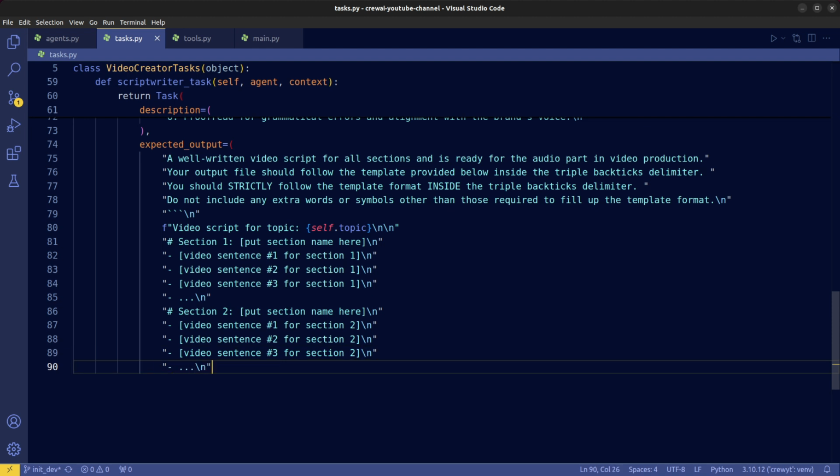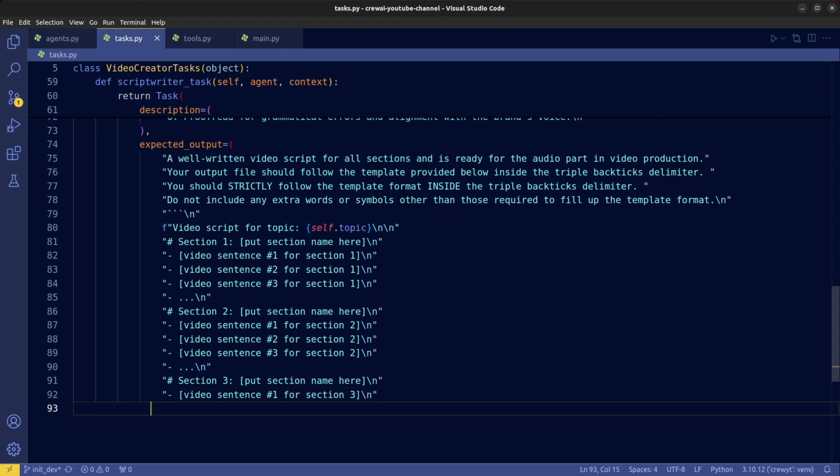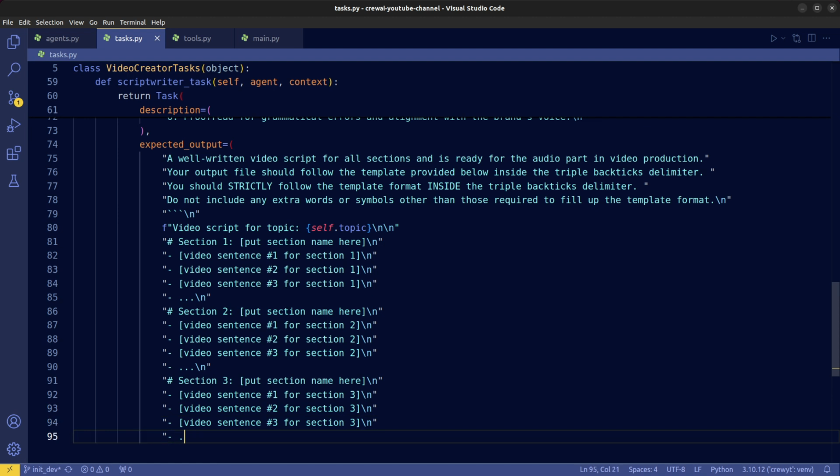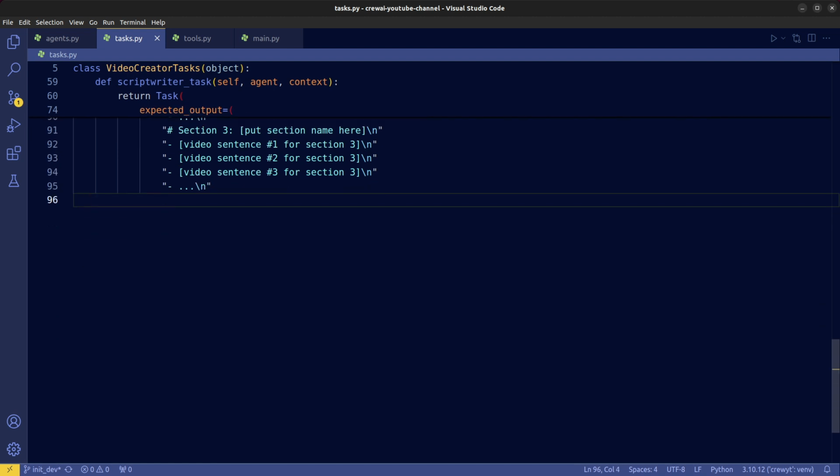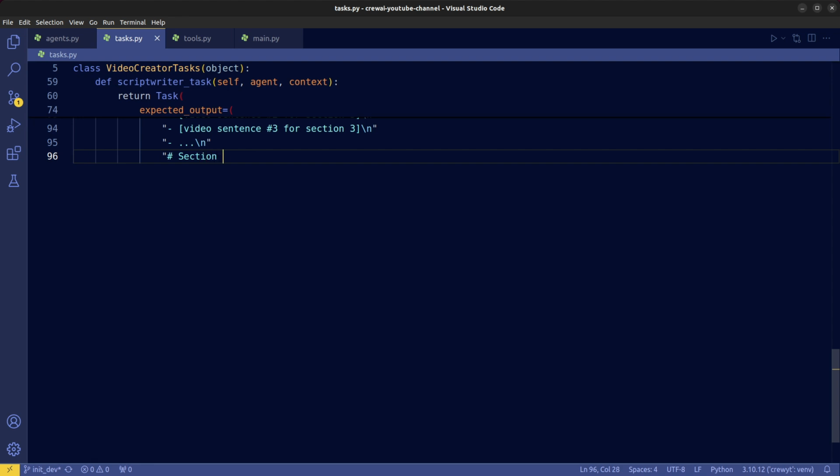and so on. Again, you can stop the example of sections here, but I usually give it one more just to be sure. Put the sentence for section 3, and the remaining sections.